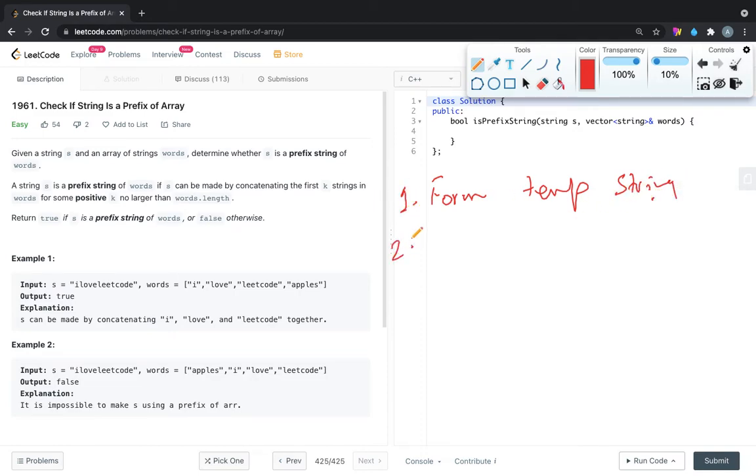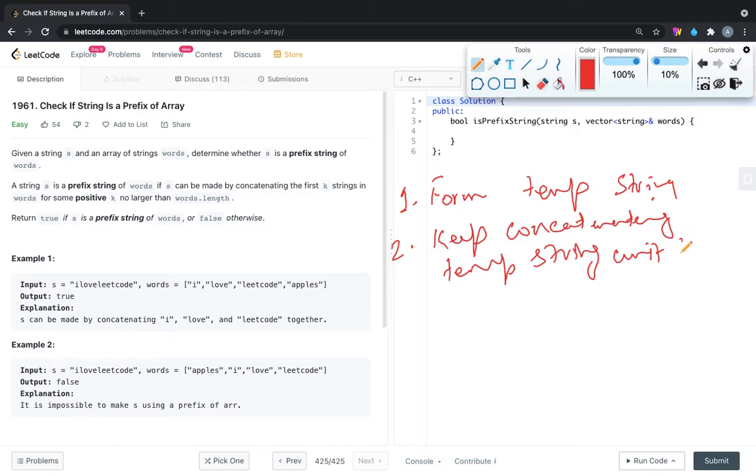Second, we can keep concatenating to the temp string until the temp string length is equal to the given input string length or greater than the given input string length.